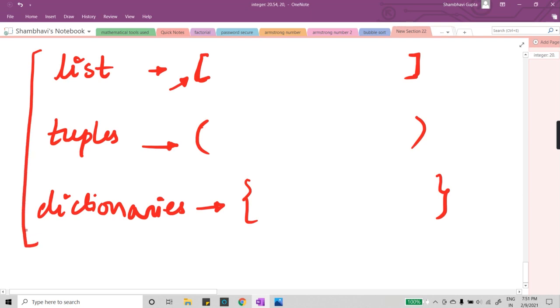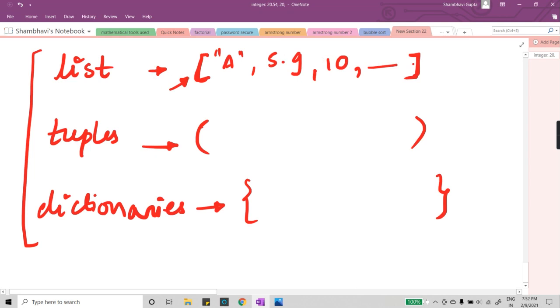So what is the basic use of all these three? These three are used for storing data, for storing multiple data types. Multiple data types in the sense that inside these brackets you can store a string, an integer, a float value, a double, or a boolean value.